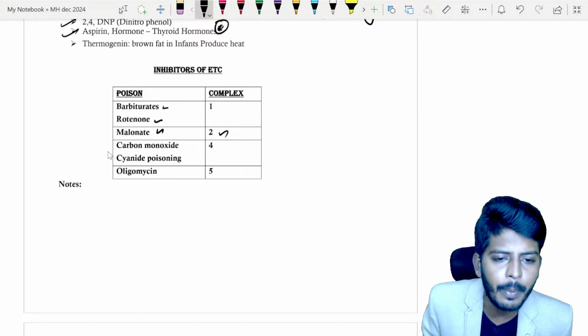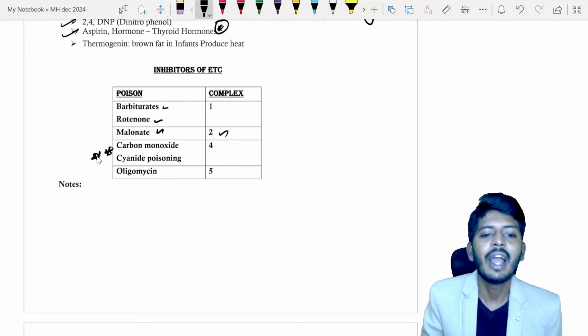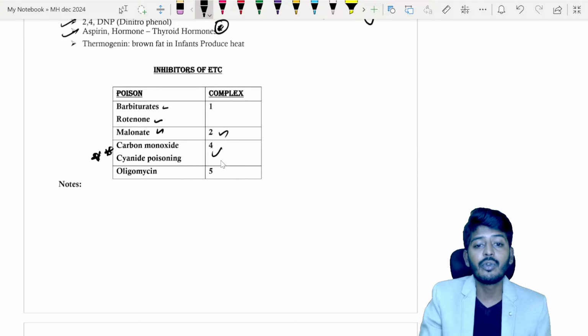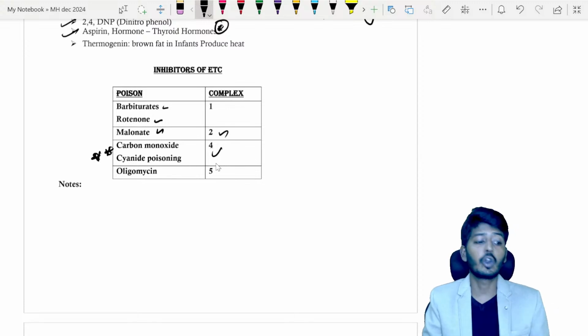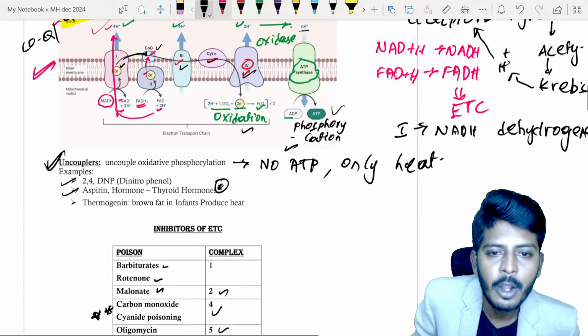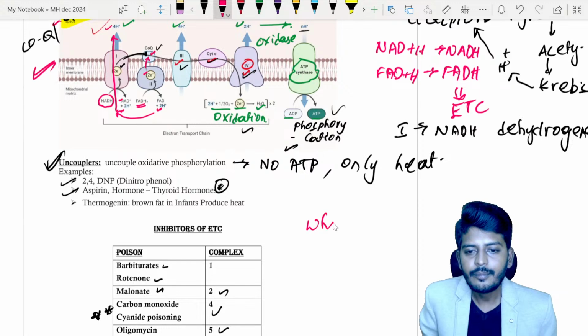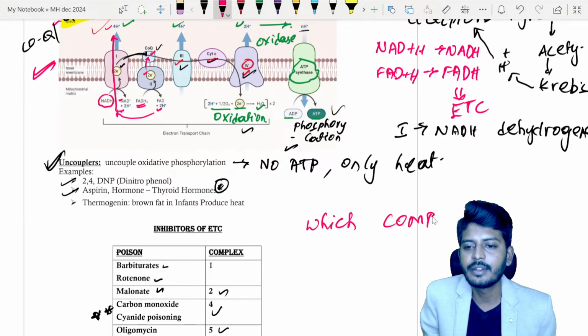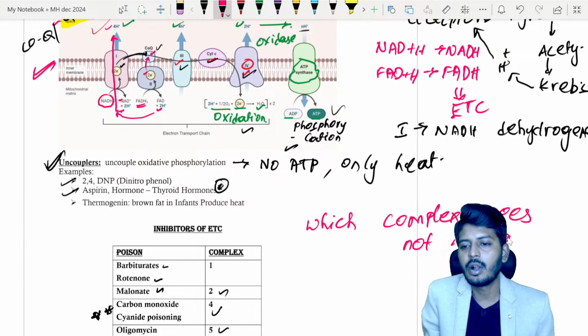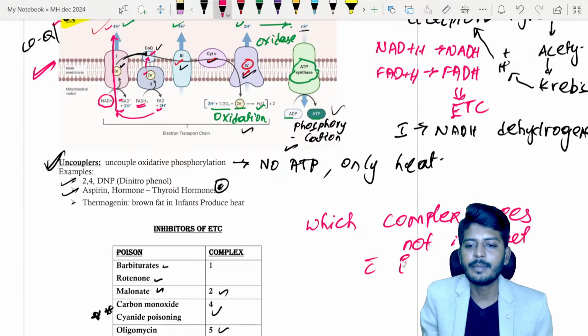And the most important ones are carbon monoxide and cyanide poisoning. Carbon monoxide and cyanide inhibit complex 4. What is the name of complex 4? Cytochrome oxidase. Oligomycin inhibits complex 5. Here, is there any other fact-based question? They will ask you: look at the image and tell me which complex does not interact with the intermembrane space.